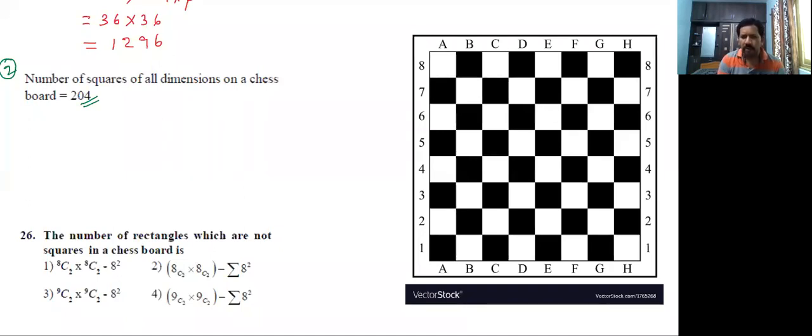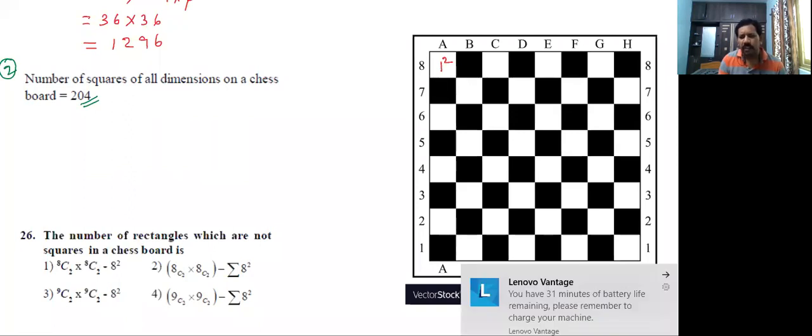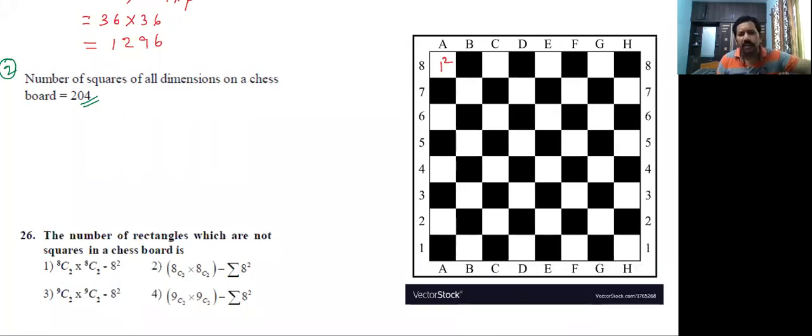I am going to follow the white colors. See, this is one square. How many squares are there here? One square.